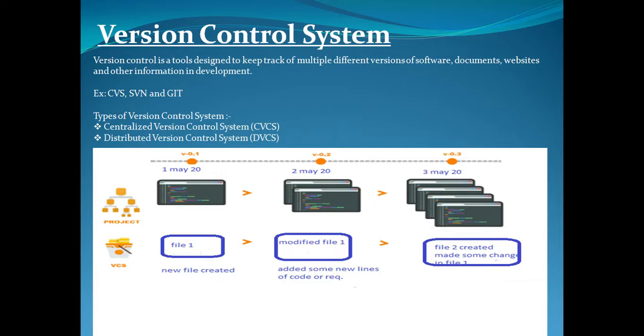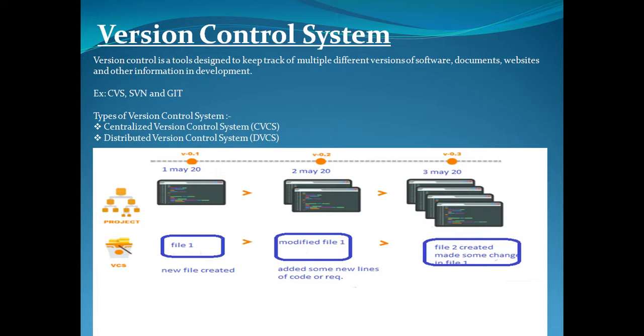So we have some features of version control system. We can maintain independent branches of code for team members to track their respective changes, like feature, master and dev branches. We can revert changes made to the code to any state from its history.